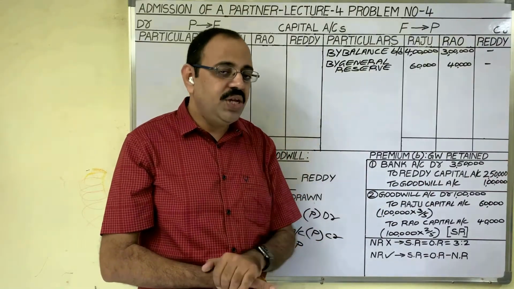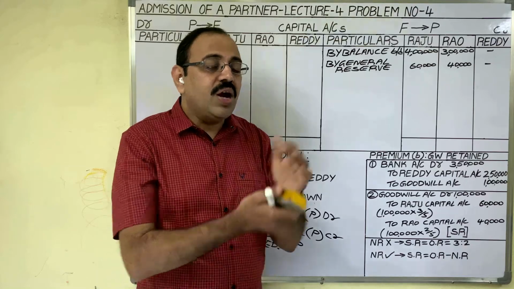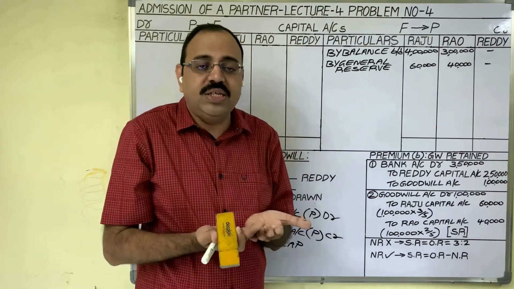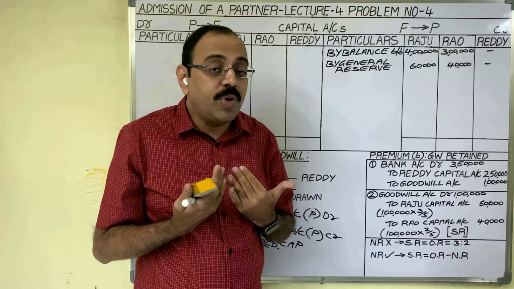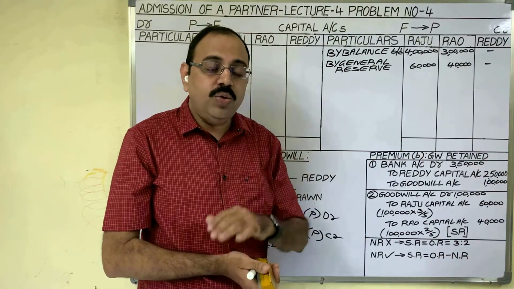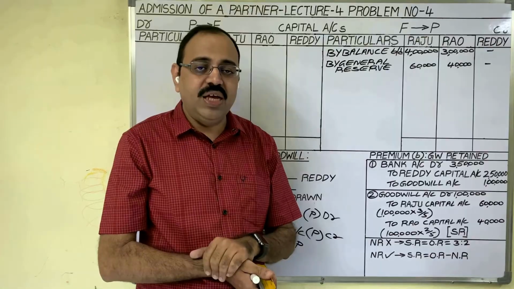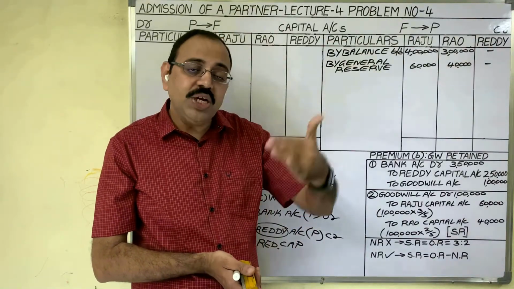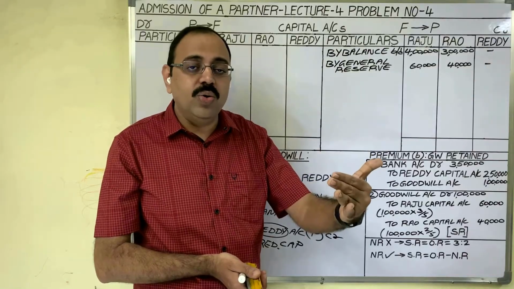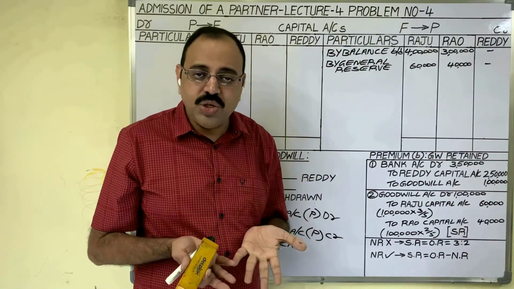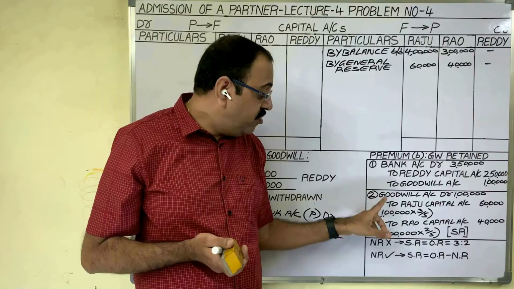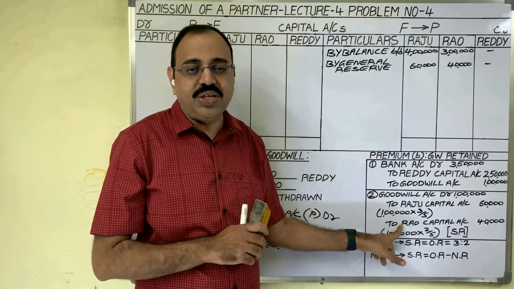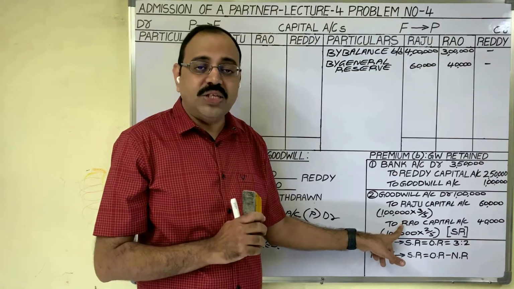Why in sacrificing ratio? Because what is the purpose of taking goodwill? Old partners are sacrificing some portion of their profit to the new partner. So in which ratio are they sacrificing? That ratio is called sacrificing ratio. So the compensation, the goodwill amount also, they should take in sacrificing ratio only. Therefore, goodwill we should transfer to old partners' capital accounts in sacrificing ratio. What is the entry for this transfer?